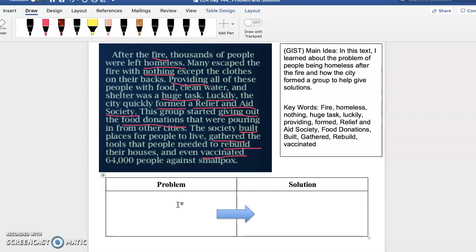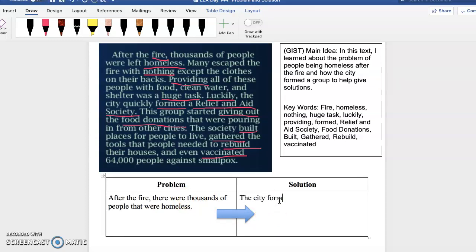What was the problem in the text? The problem is that after the fire, there were thousands of people that were homeless. Okay, that's a huge problem. What was the solution?